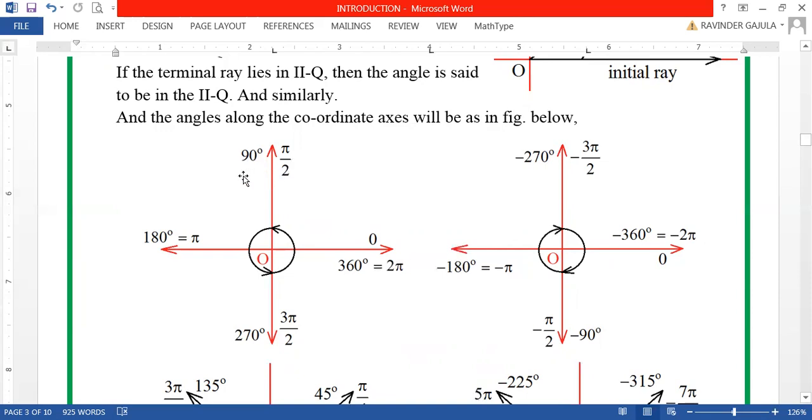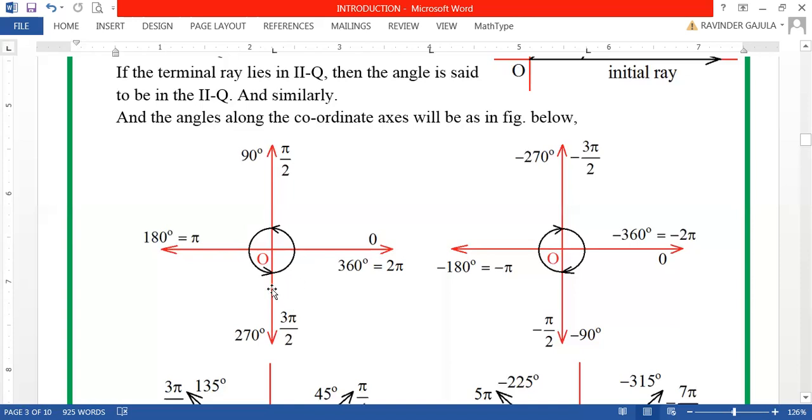Otherwise, when the terminal ray gets along the negative x-axis, now clearly it is looking like a straight angle, which is equal to 180 degrees or pi radians, dear friends. And then rotating one more right angle, that means the terminal ray gets along the negative direction of the y-axis, then the angle is said to be either 270 degrees or 3 pi by 2 radians.